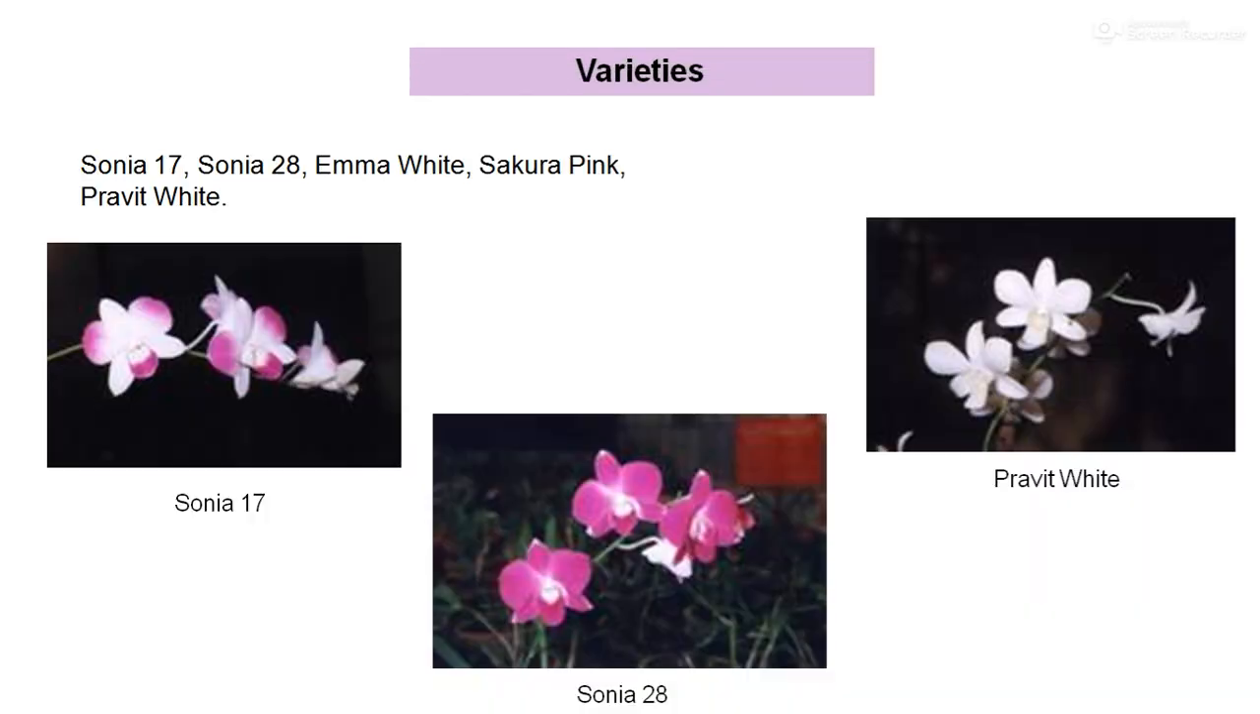Regarding the varieties, these are a few of the commercial varieties of orchid: Sonia 17, Sonia 18, then Pravit White.